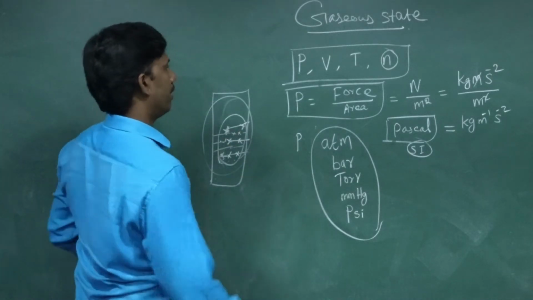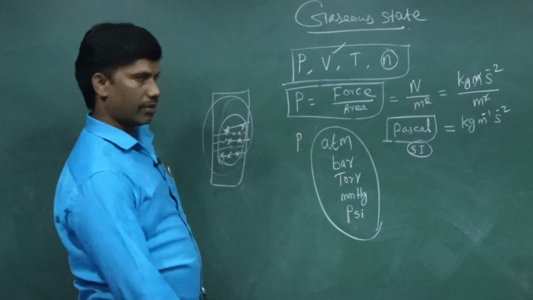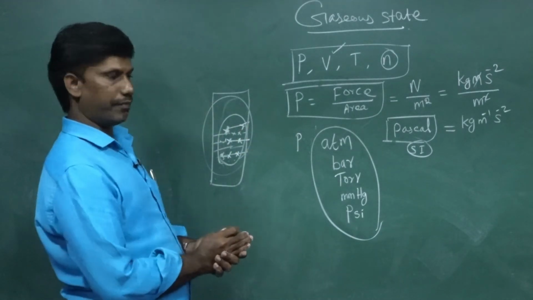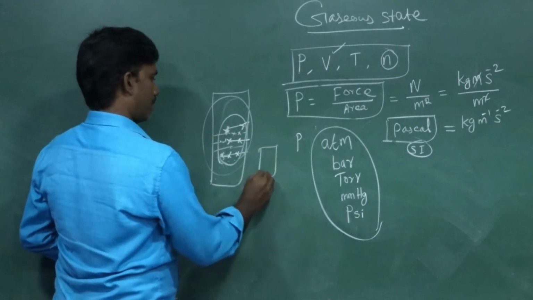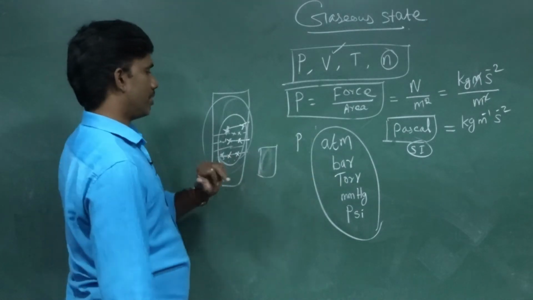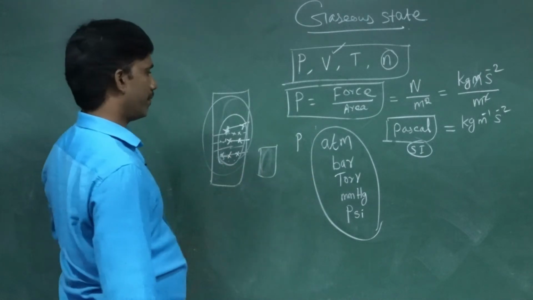Then volume. Volume you know very well. What is called volume? Volume is the space occupied by a body. The space occupied by a substance or matter is called volume.